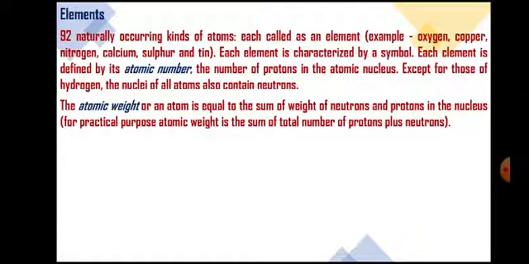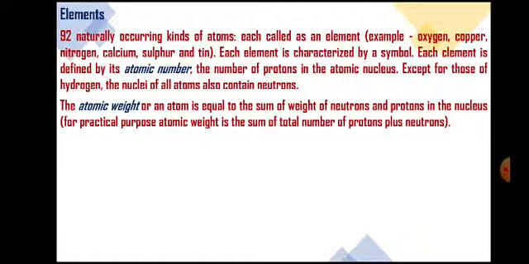Then another characteristic of an element is its atomic weight. Atomic weight of an atom is equal to the sum of the weights of neutrons and protons present in the nucleus.